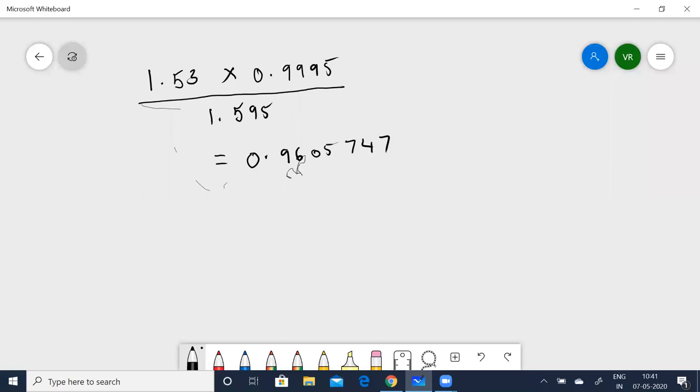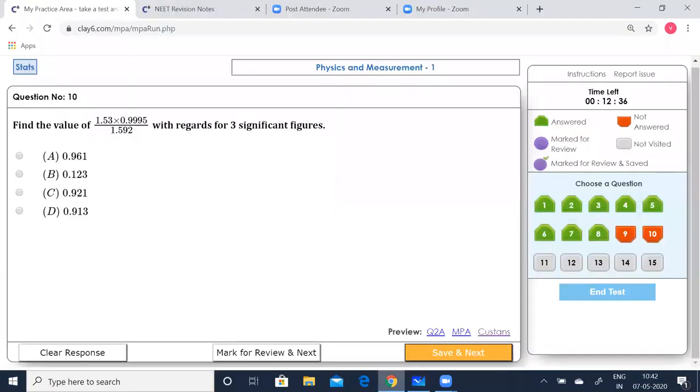Now he's asking you to find out three significant figures. Now look into this. This is now going to be 5. So I can write it as 0.961. So I have three significant figures. Let's see which is correct. Okay, A is correct. So save that.